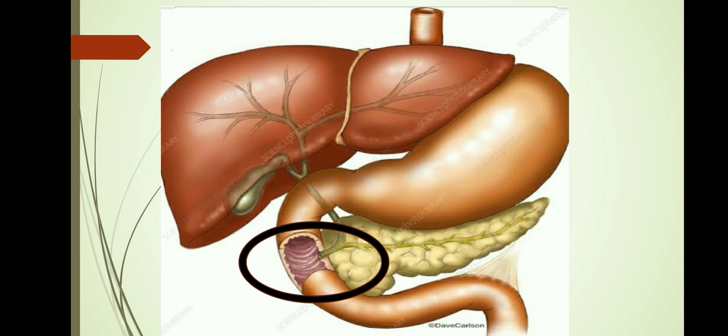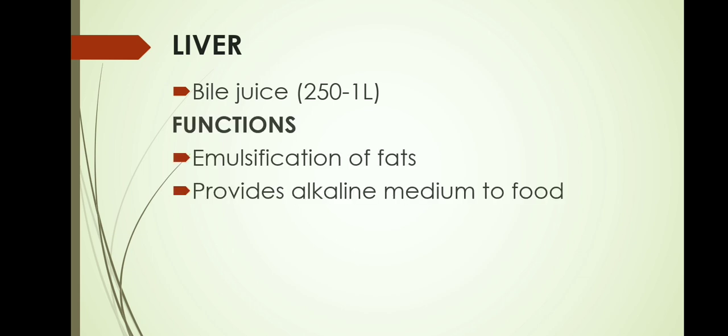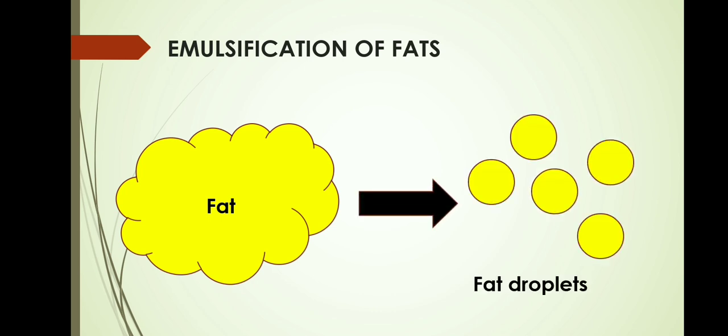Now let's see how the bile and the pancreatic juice help in breaking down the food into the simplest form. So the liver produces approximately 250 ml to 1 liter of bile juice per day. The function of bile juice is that it helps in emulsification of fat, and it also provides an alkaline medium to the food. Now let's see what is emulsification of fat. Emulsification of fats is the process by which the complex fat molecule is broken down into simpler fat droplets.